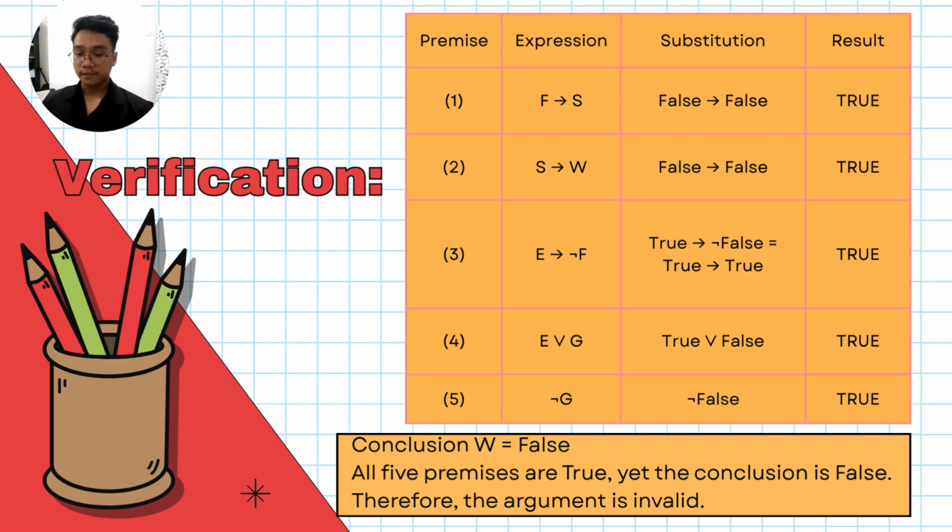So all 5 premises are true, but the conclusion W is false. That proves the argument is invalid. A valid argument can never have all true premises and a false conclusion.